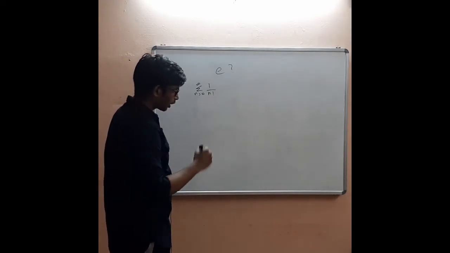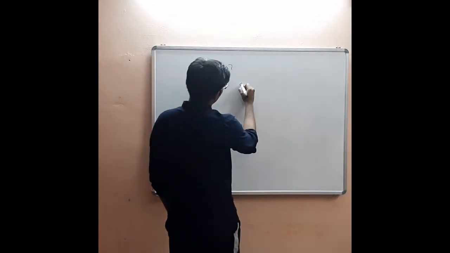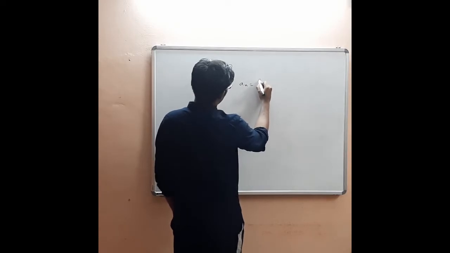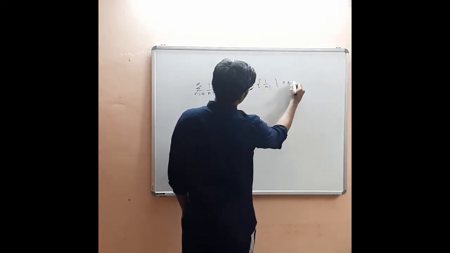There is something called the ratio test. You think about this sequence: the sequence a_n is equal to 1 by n factorial, such that n belongs to the natural numbers.